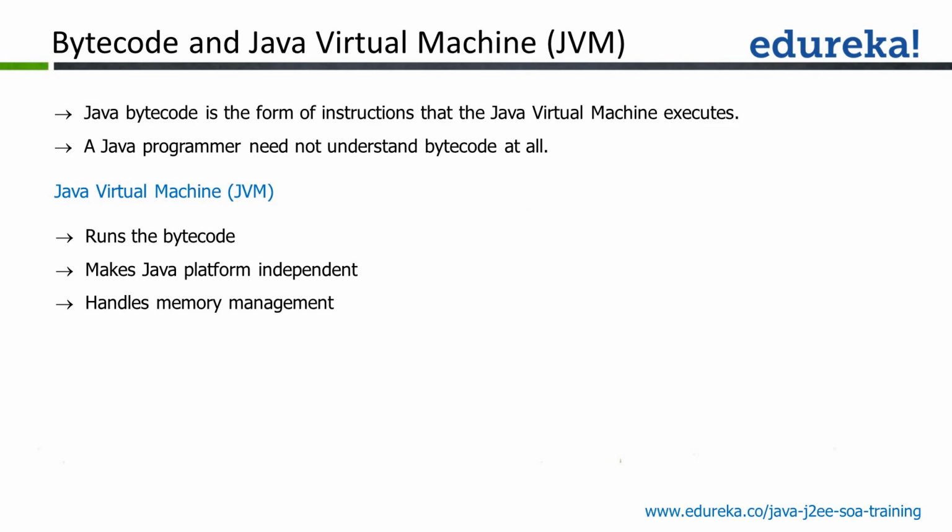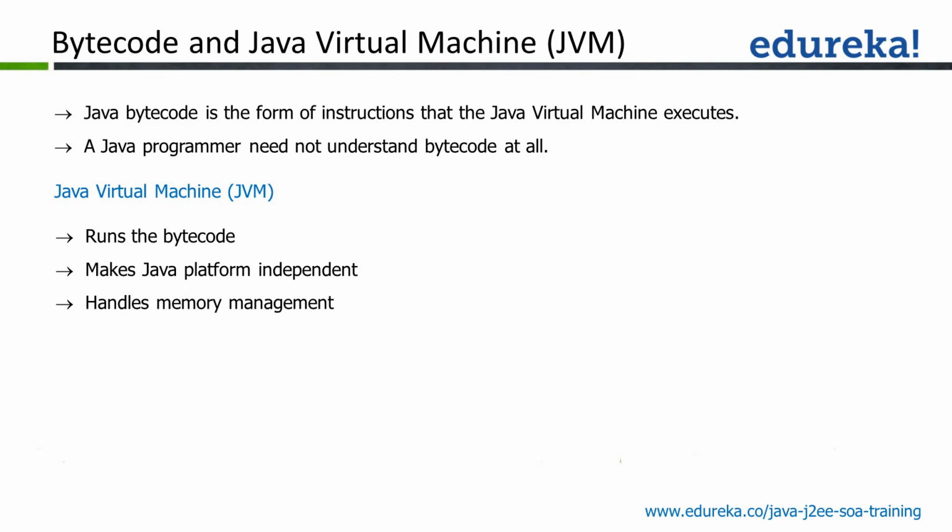So Java bytecode is in the form of instructions that JVM will execute, and as a Java programmer, you need not understand the bytecode. This is the juice. You just need to know how to create this juice. What exactly is there in the juice, we are not supposed to understand at this level. So JVM is one integral part of Java which will focus on running the bytecode and making Java a platform independent language. JVM will also handle the memory. So what's going to be the memory management model? That we'll understand soon.